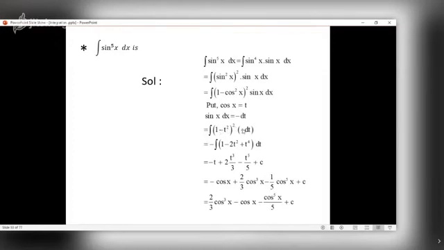Rearrange the terms and so on. Again, you cannot integrate this as it is. Expand and integrate. So finally, you get this result. See, many students write this as the final answer. No, for convenience, we have used the substitution. So when you write the final answer, again you have to replace t by what? You have to replace t by cos x. So this is the final answer.